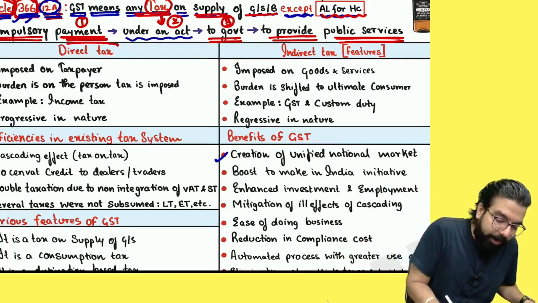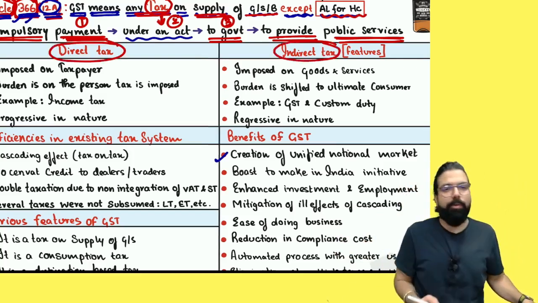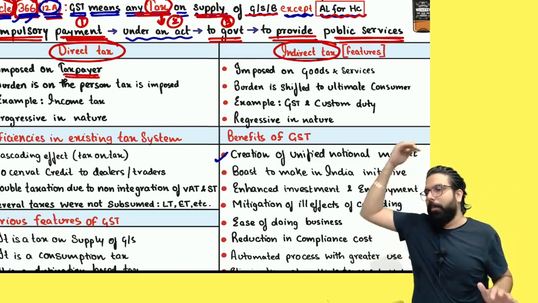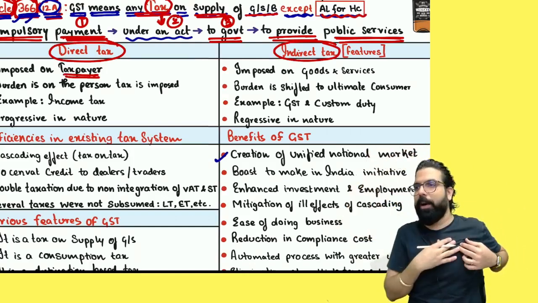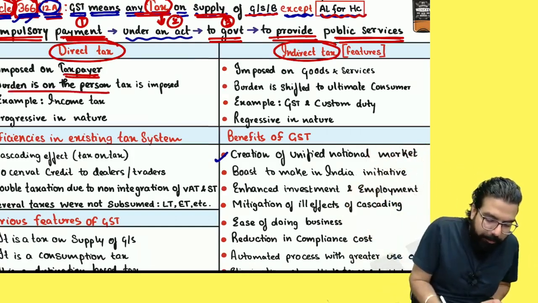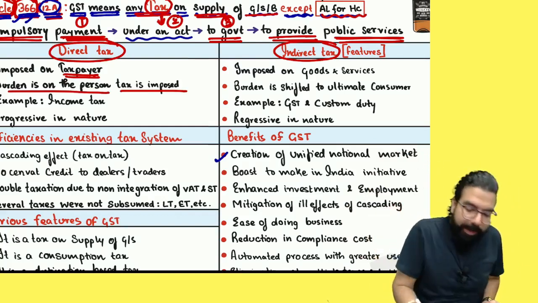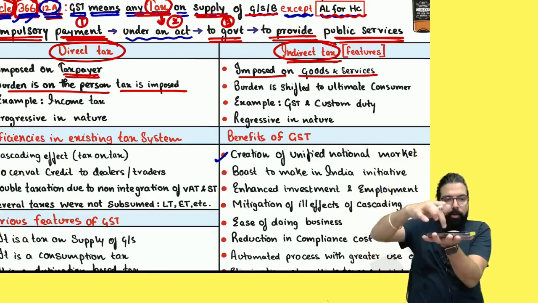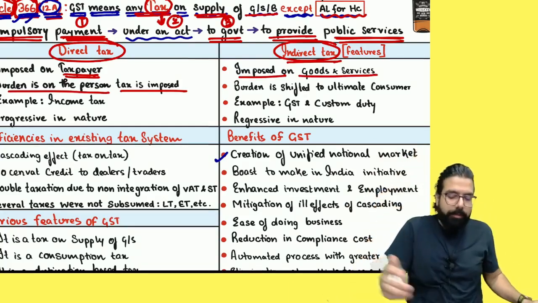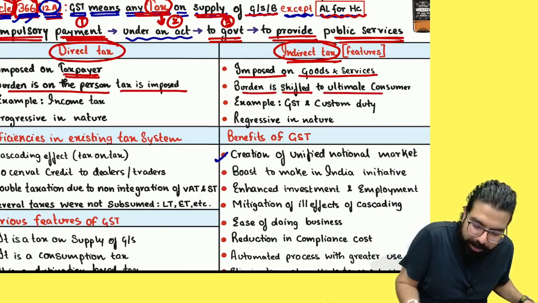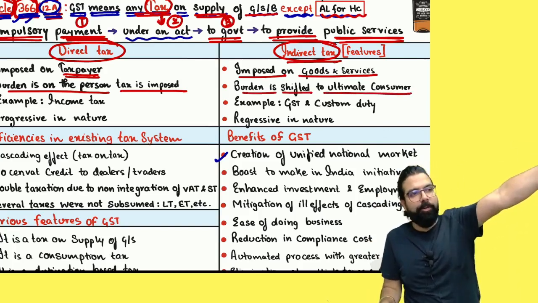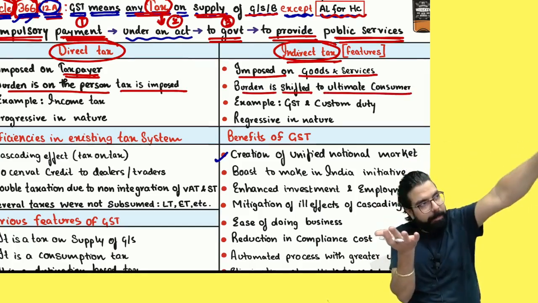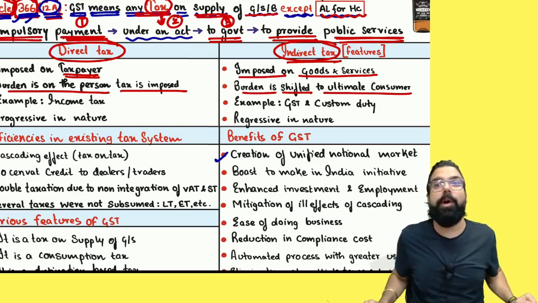Now, direct tax and indirect tax, what is the difference? You guys already know. Direct tax is imposed on me. Can I shift the burden, or do I have to pay from my pocket? The burden is on the person on whom tax is imposed. Indirect tax is imposed on the goods and services which I am supplying. The burden is shifted to the ultimate consumer. It is imposed on my goods and services, but do I pay or do I shift the burden? Can we go ahead, everyone?